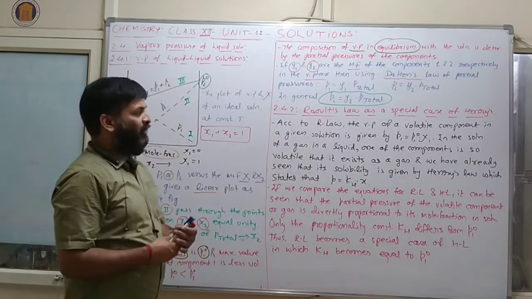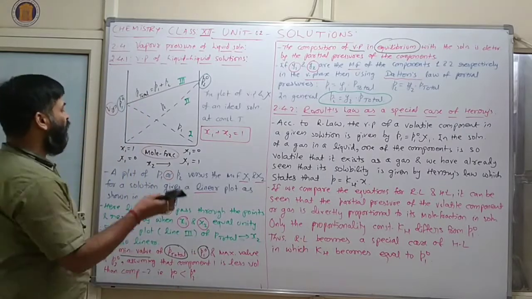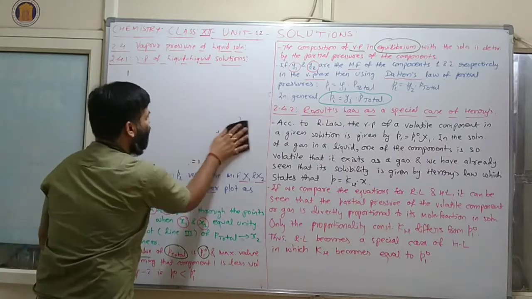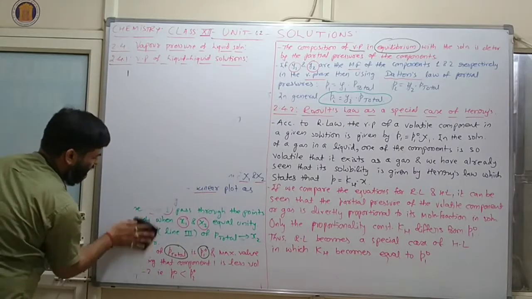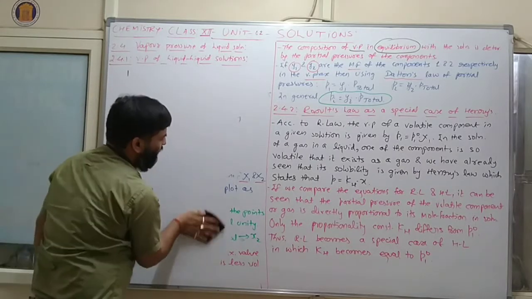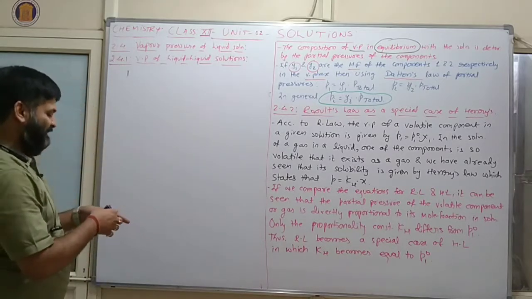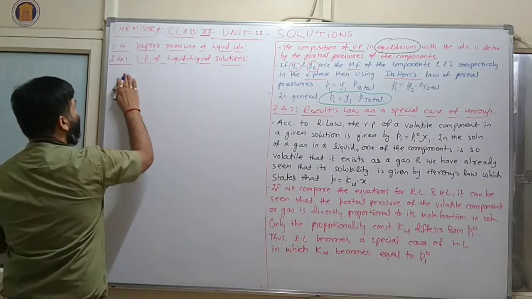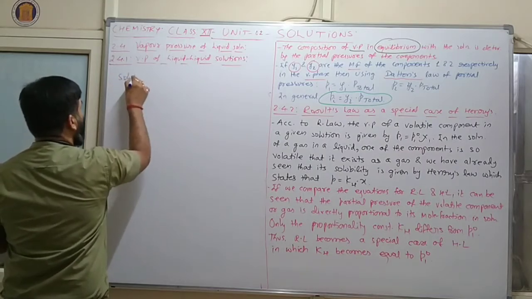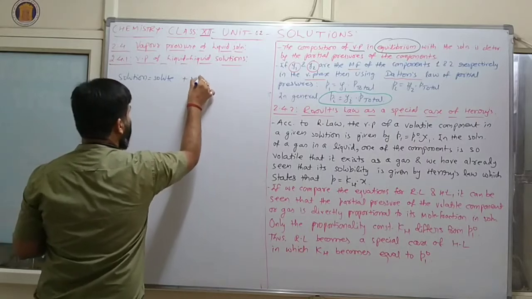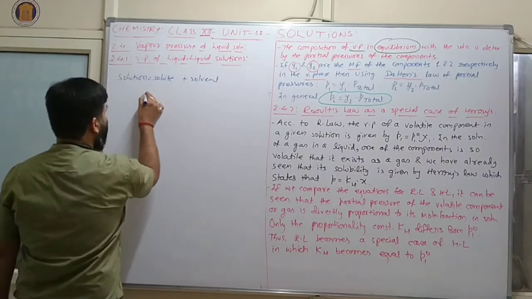Clear? So now we will compare Raoult's law as well as Henry's law. See, as I said, this is a solution, so here solute and solvent will come.